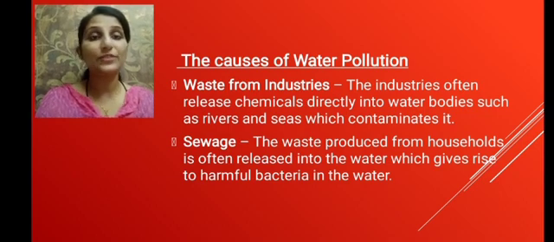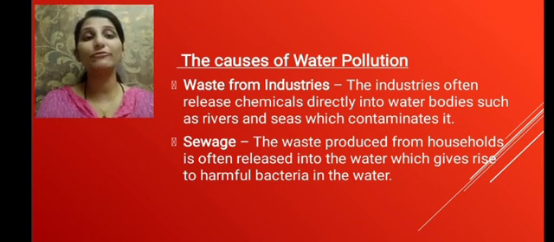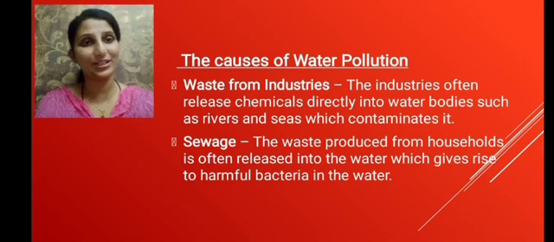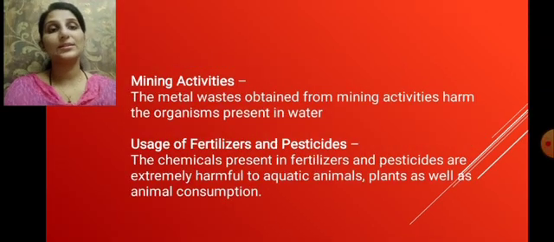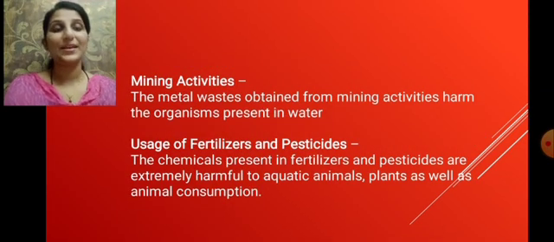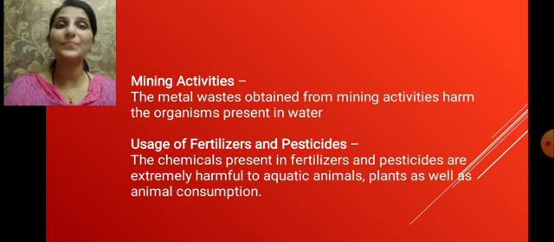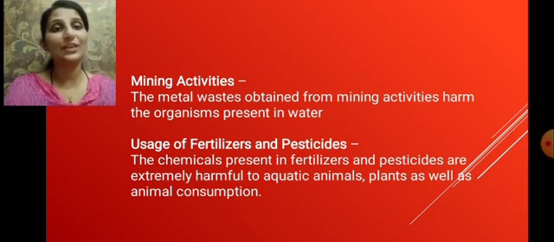And a major amount of organic matter is nothing but human excreta, which disseminates a large number of waterborne diseases. So the water produced from households is often released into the water bodies, which gives rise to harmful bacteria in the water. The third cause is mining activities. The metal waste obtained from mining activities is released into the water bodies, which harms the life existing in the water bodies.